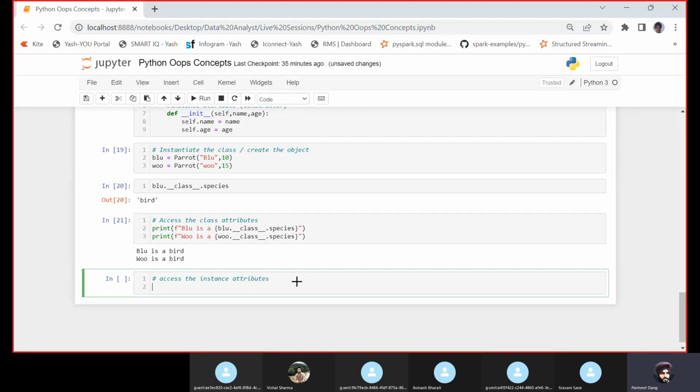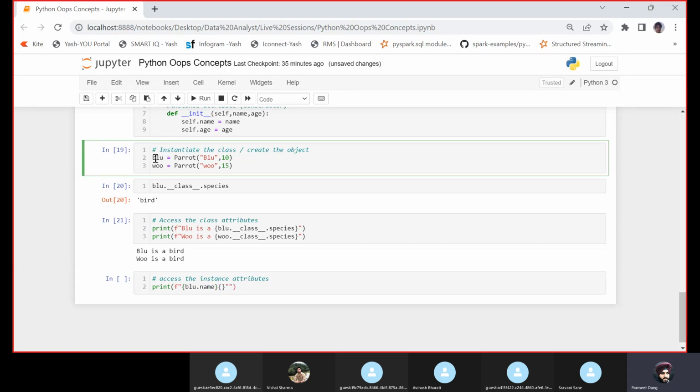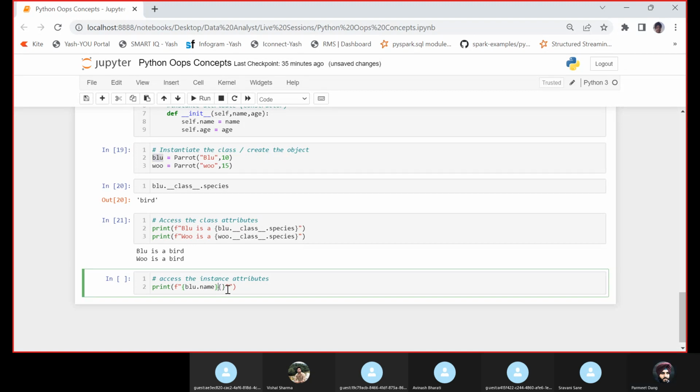Let us print a formatted string. Let us access blue dot name, because name is an attribute. I want to access the name of this object, and age, blue dot age years old.